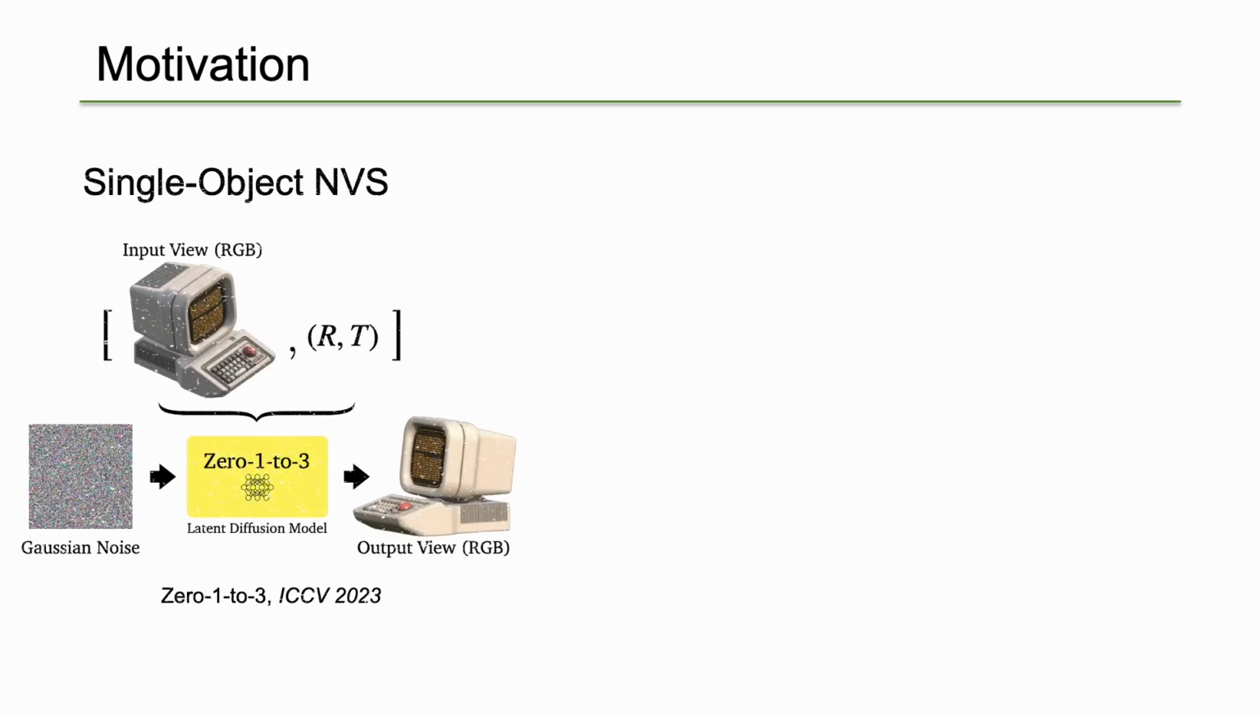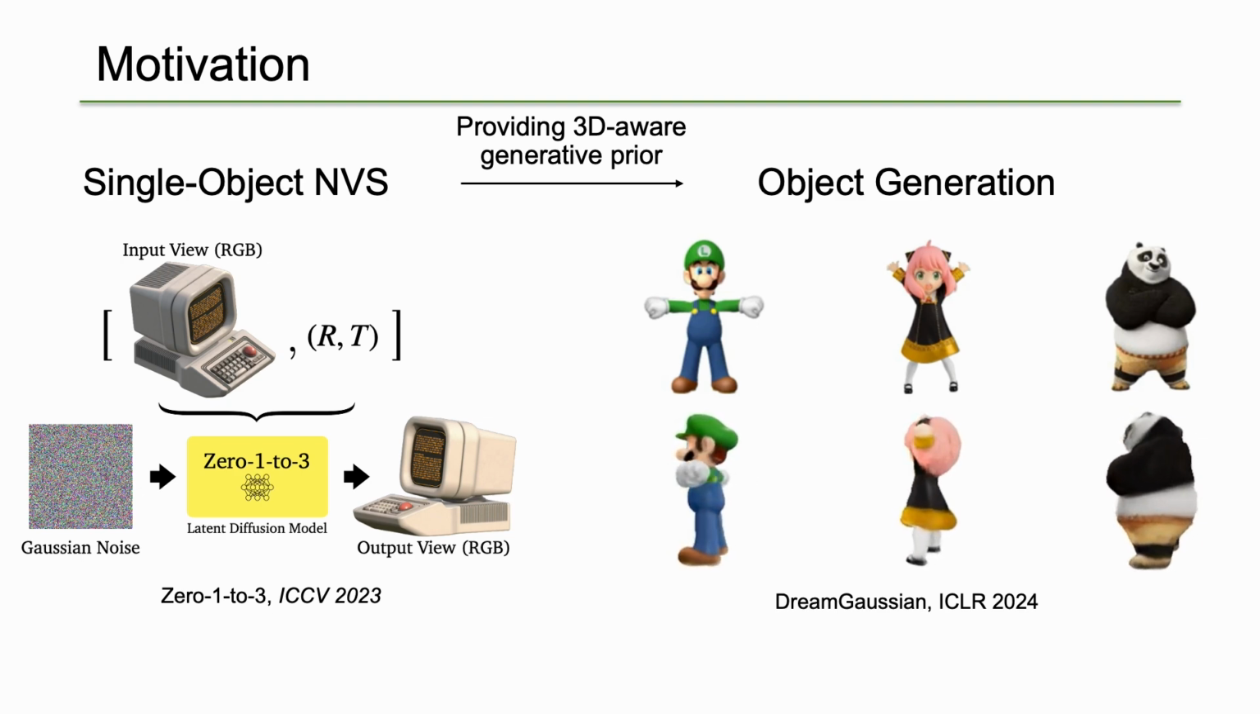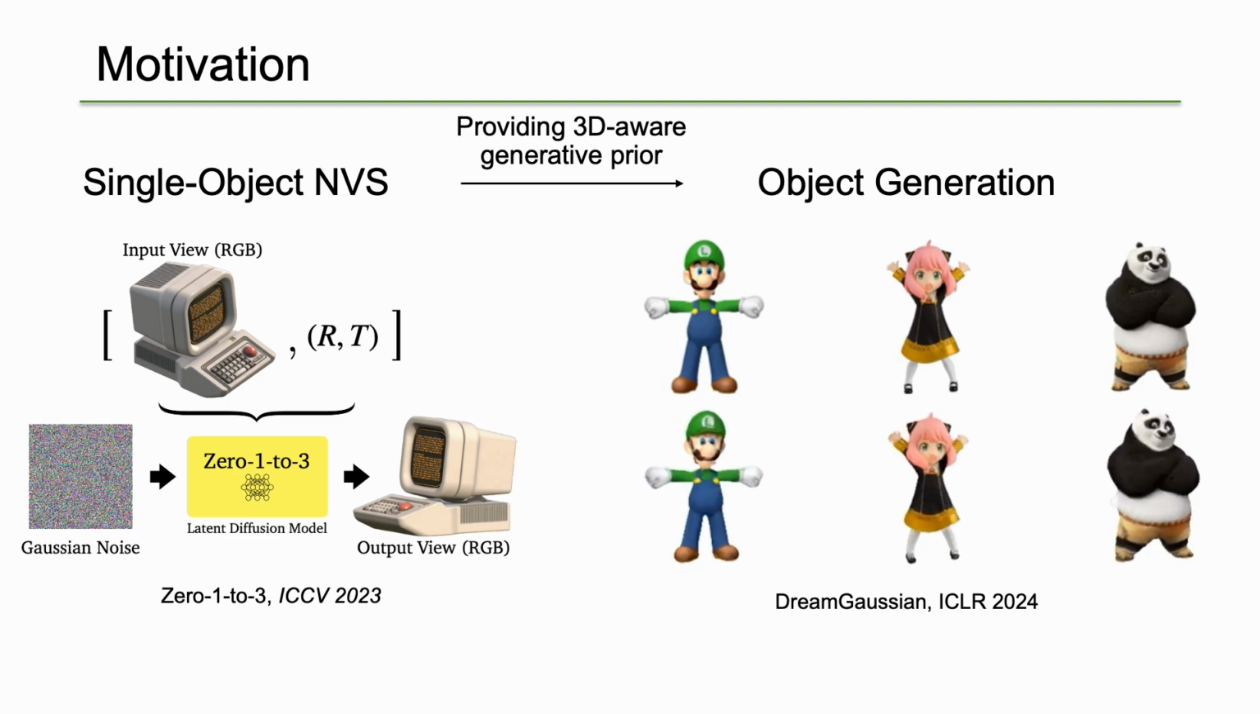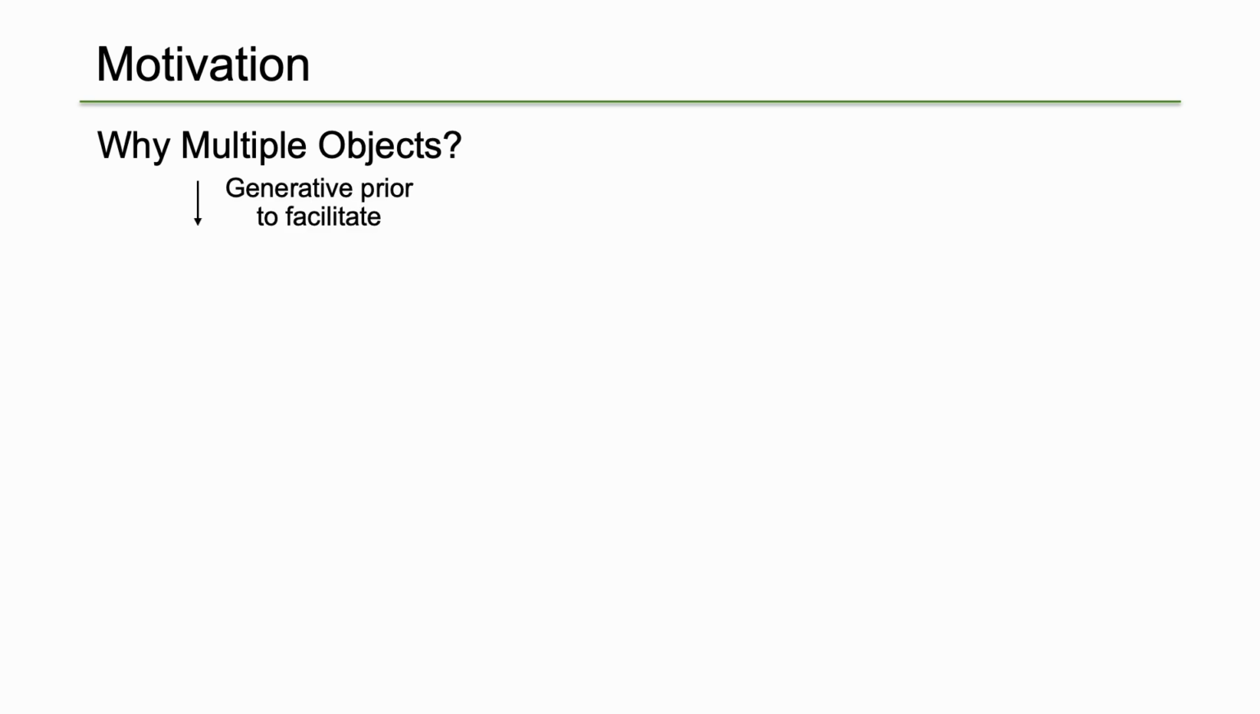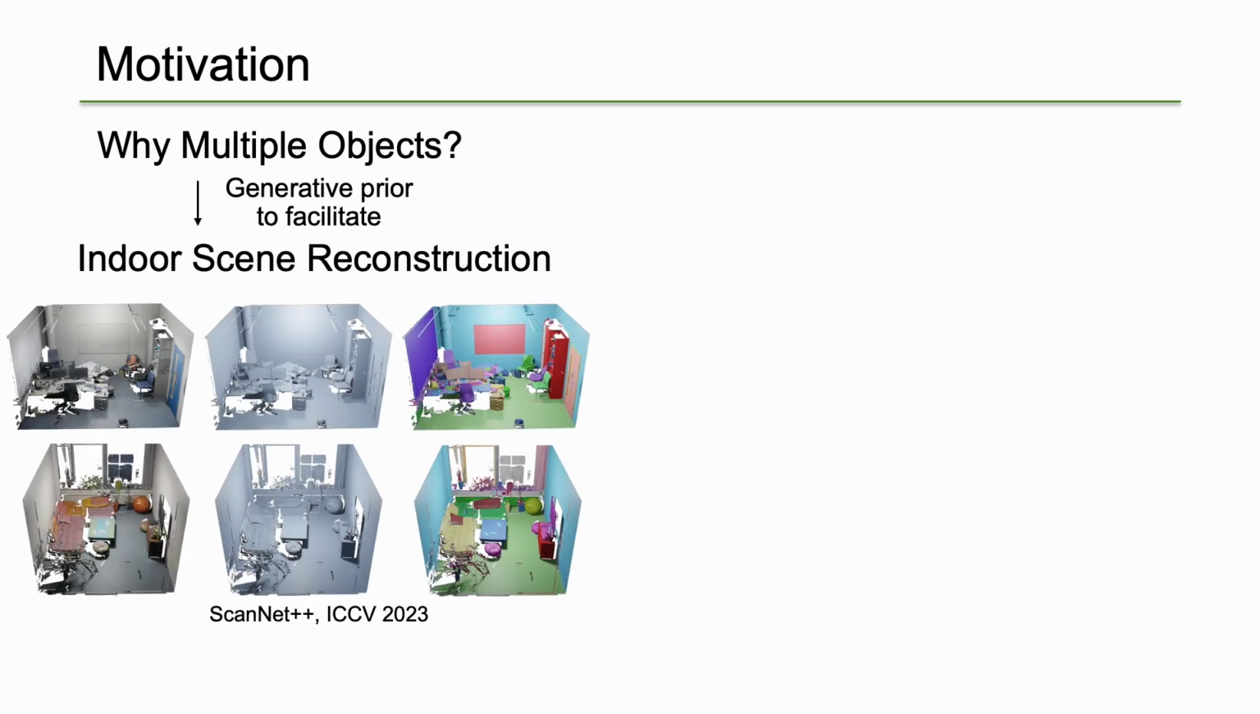Current novel view synthesis models primarily focus on single-object scenarios, demonstrating strong 3D-aware generative priors for individual object generation. However, it remains unclear whether this paradigm can be effectively extended to multi-object level to facilitate more complex tasks like indoor scene reconstruction. We start by directly applying current off-the-shelf NVS models to multi-object scenarios.